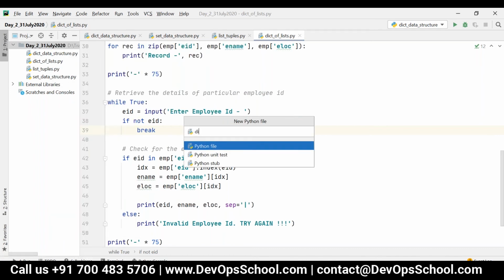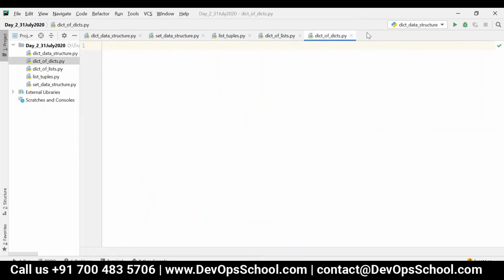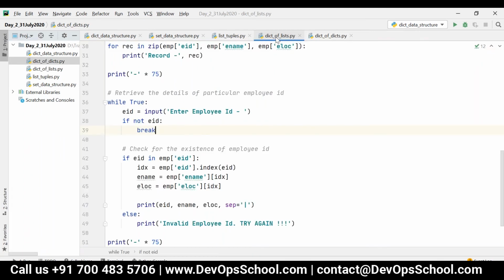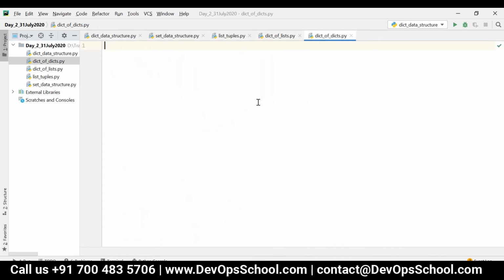That is dictionary of dictionaries. Over here we'll be having a key and the value is another dictionary. So let me copy the same code and paste it over here.